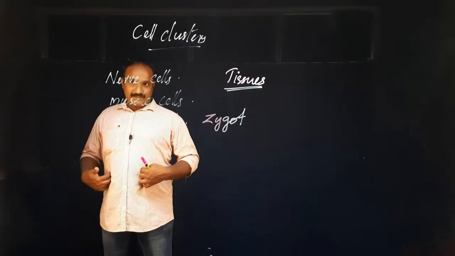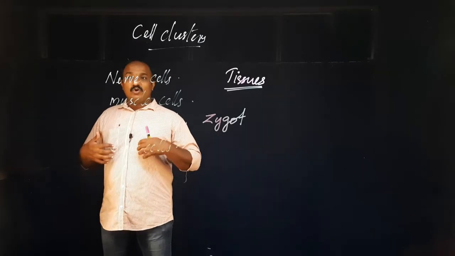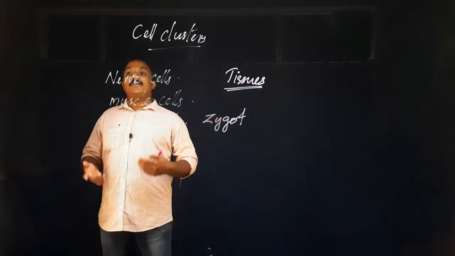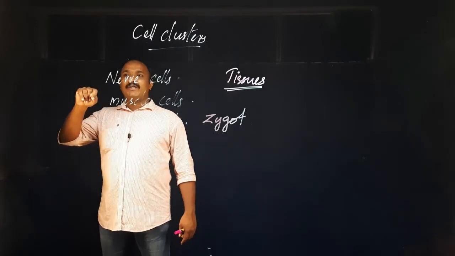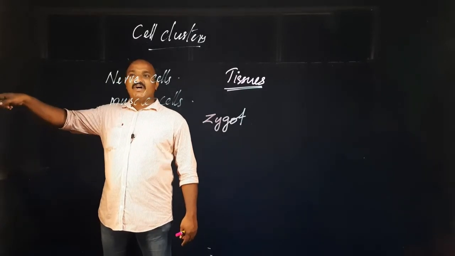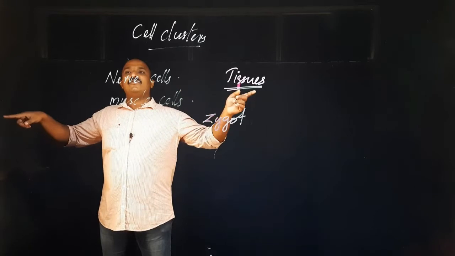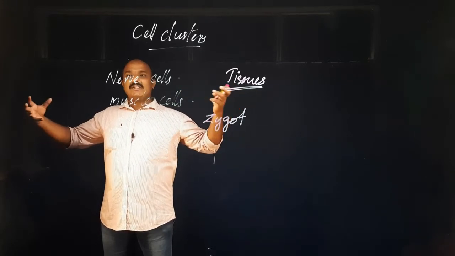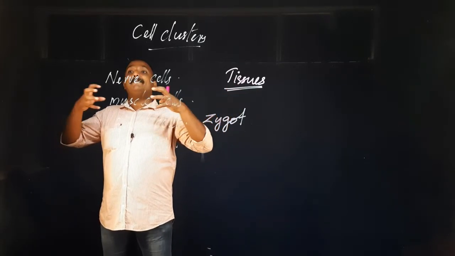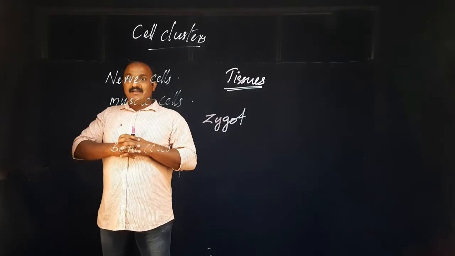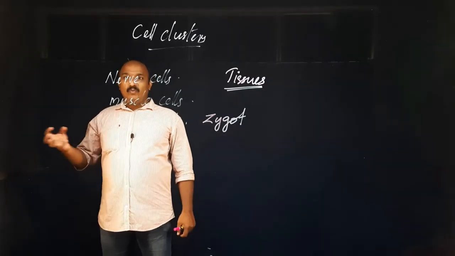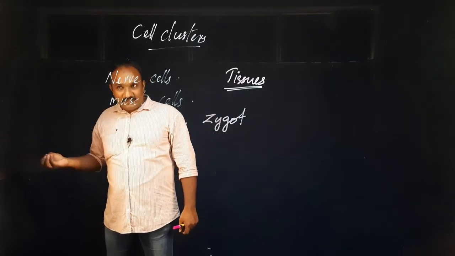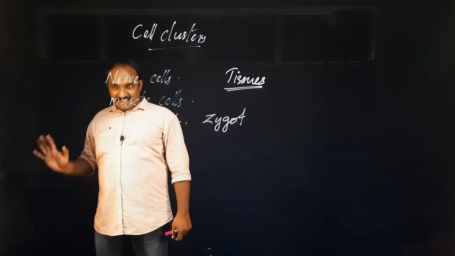Our body is also formed from such a zygote. That zygote was formed from one cell of the father and one cell of the mother. When that cell was coming from the father, it was the father's cell.